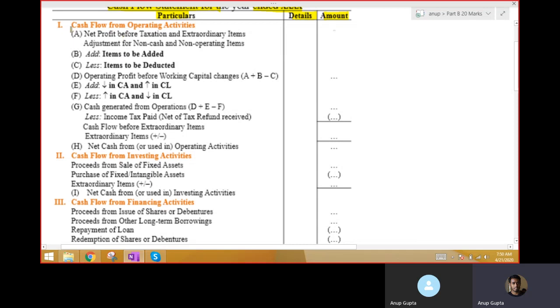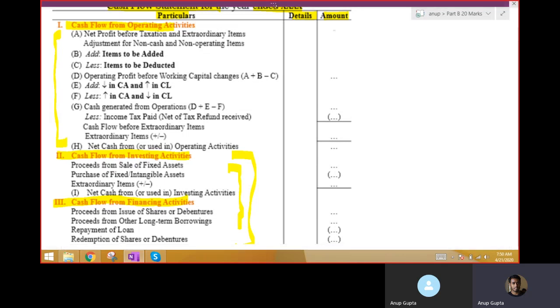Then we start with the cash flow statement from operating, investing and financing activities. The investing and financing parts we will do later on, and they are very easy. It's not that tough, you can see it's very small also. So this we'll do later. The basic focus will be over here.